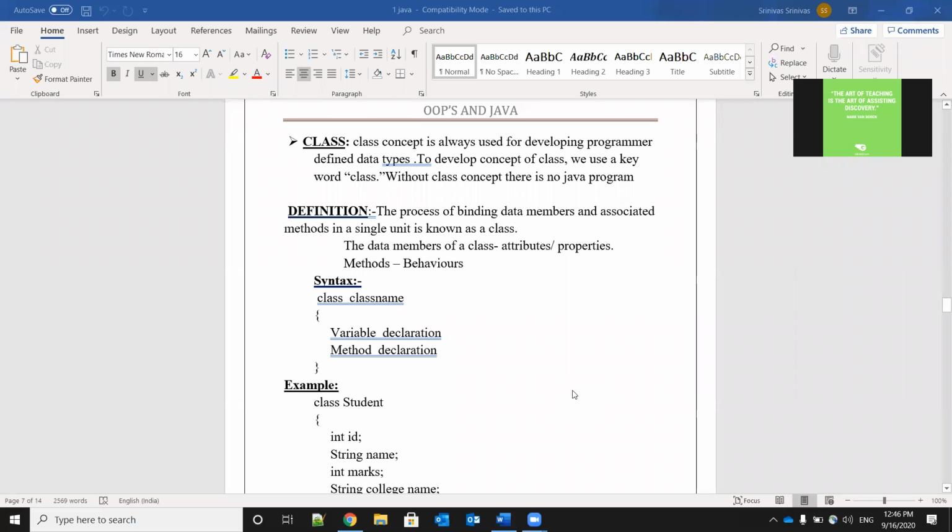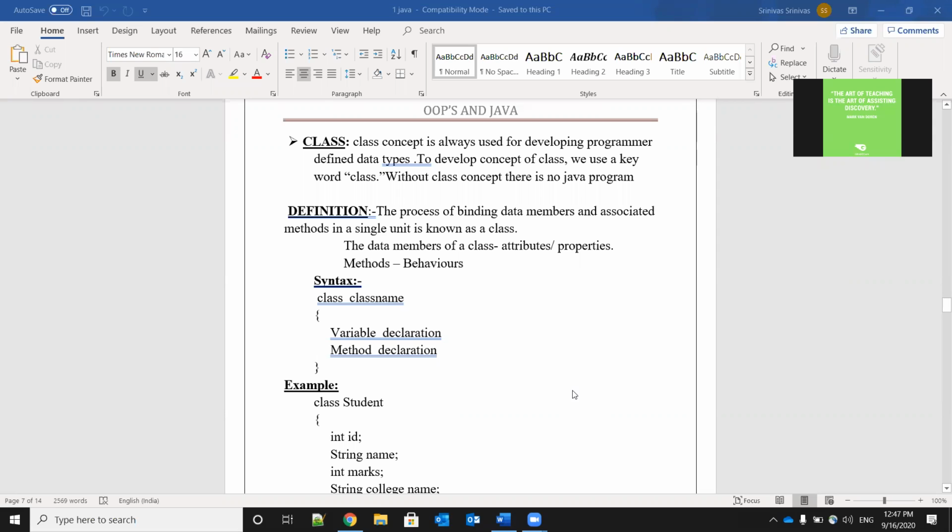Definition: the process of binding data members and associated methods in a single unit is known as a class. So what is the definition of class? A process of binding. Binding means nothing but getting together, taking together the data members. Data members means nothing but variables we will create.